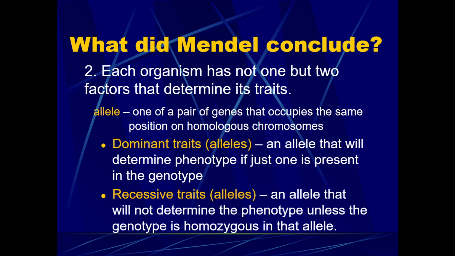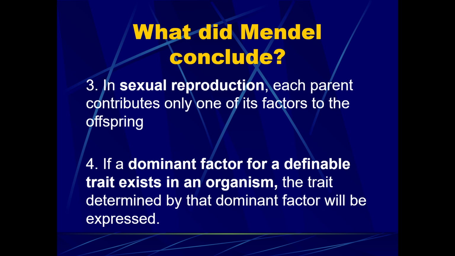A recessive trait or allele is an allele that will not determine the phenotype unless the genotype is homozygous in that allele, meaning unless you inherit two recessive traits, you're not going to show the recessive trait physically. You would have to inherit two genes of the same type, both of them recessive, in order to show that trait. Otherwise, the dominant trait is going to overpower that recessive trait. That idea is called complete dominance.